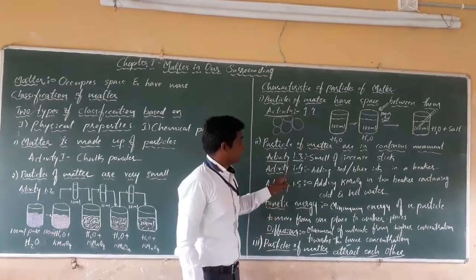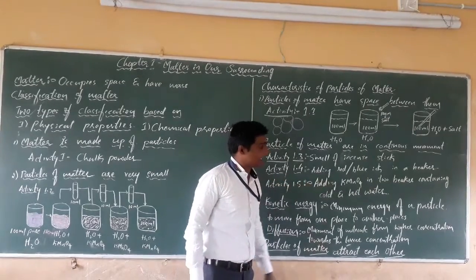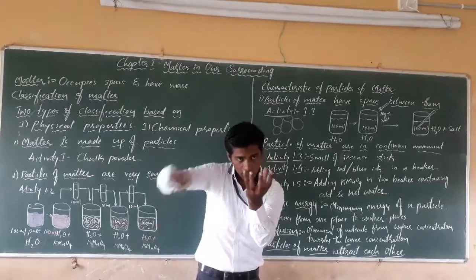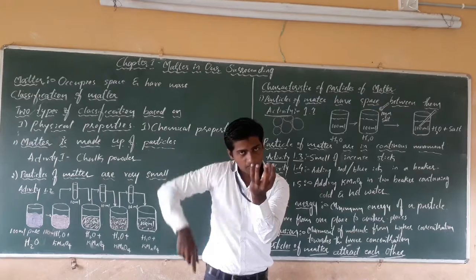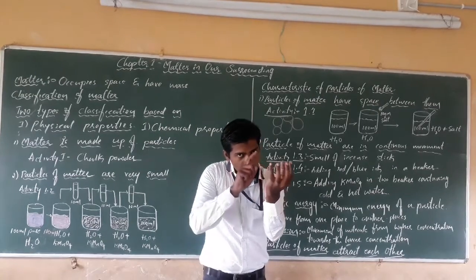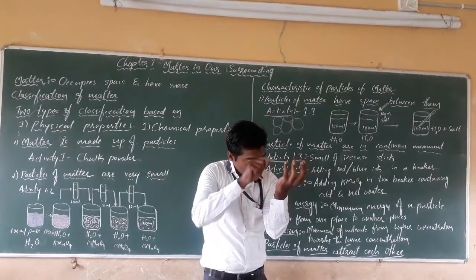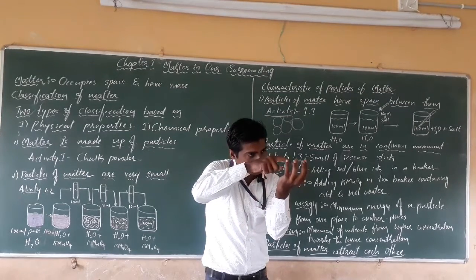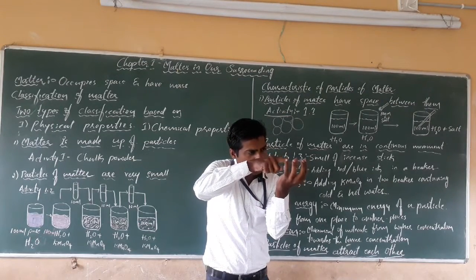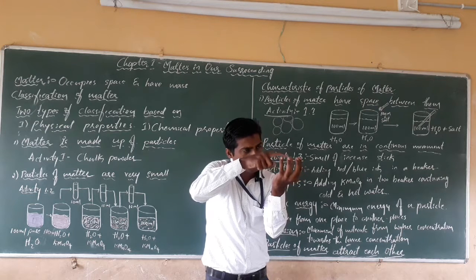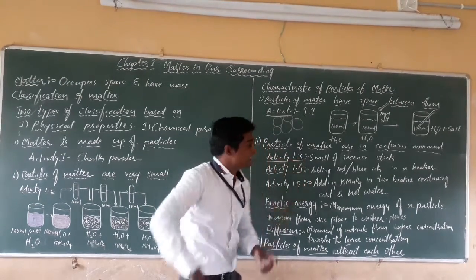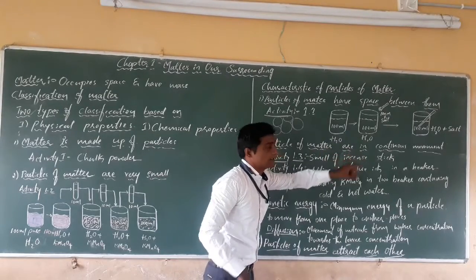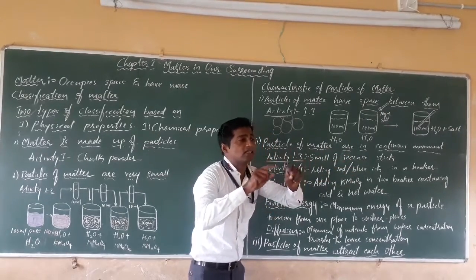The next activity is adding blue or red ink in a beaker. Take a beaker, take 100 ml of water and 1 or 2 drops of red or blue ink. The beaker should be transparent and visible. Then what happens in the beaker? Slowly the particles of red ink or blue ink start to move randomly. It means by this activity also we can say that the particles of matter are in continuous movement.